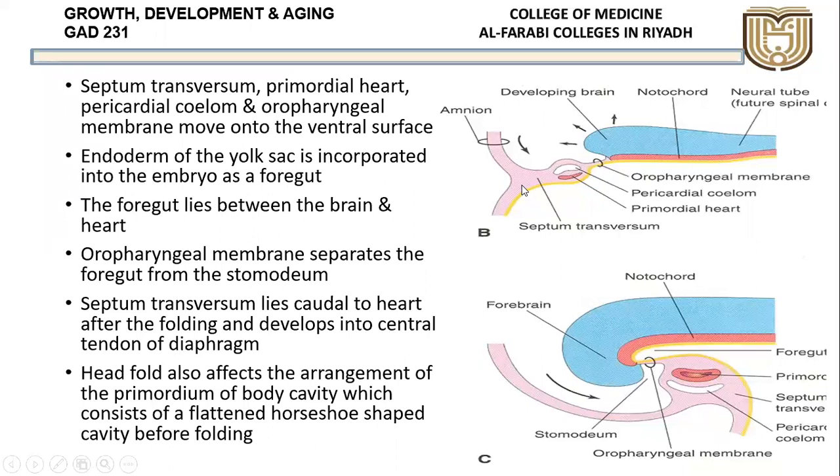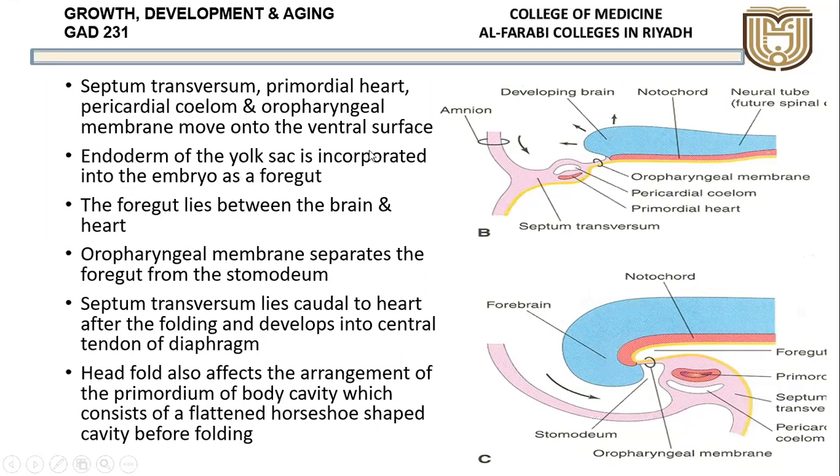All these are actually above the brain. Now they are all pushed downwards, with the growing of the embryo, the trilaminar disc, and the brain. So all the structures are pushed below because there is no space there. So as the brain starts growing, all the structures are moved down. So this is the septum transversum. Then the primordium of the heart, the primordial coelom, that is the covering of the heart, and the oropharyngeal membrane all move onto the ventral surface, meaning anterior, in the front. So they were above the head, now they are moving downwards.